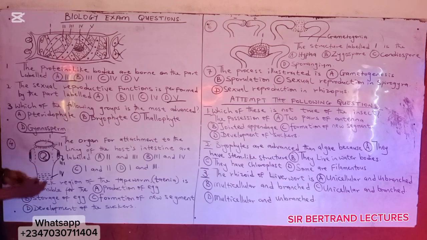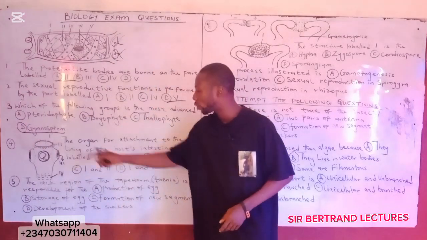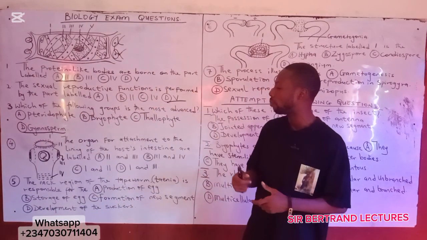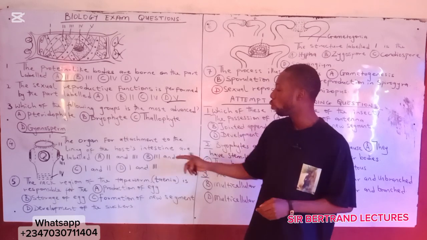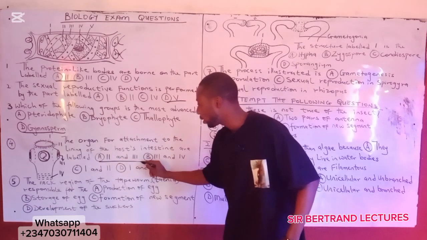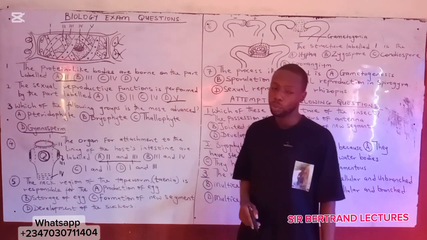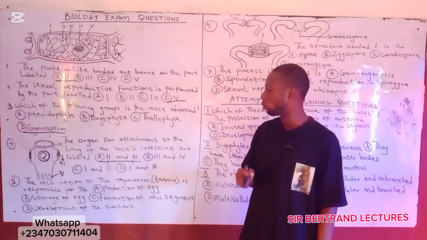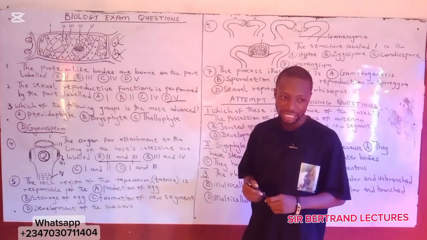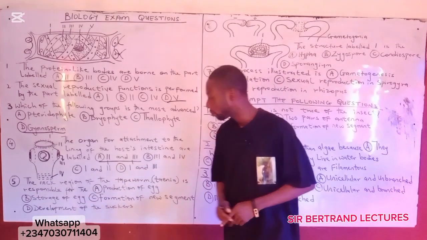You know that it's a typical diagram of a tapeworm. So the label here, which is responsible for attachment to the lining of the host intestine, is option A. The hook and the suckers are the ones that are mainly responsible for attachment on the intestinal wall of the host organism.